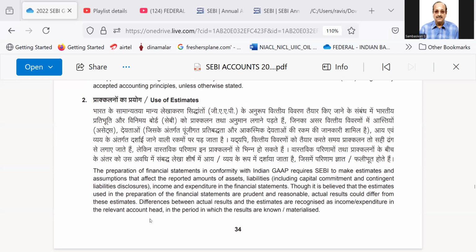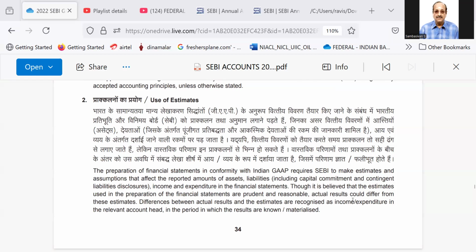Then, use of estimates. The preparation of financial statements in conformity with Indian GAAP requires SEBI to make estimates and assumptions that affect the reported amounts of assets and liabilities, including capital commitment and contingent liabilities disclosures, income and expenditure in the financial statements.